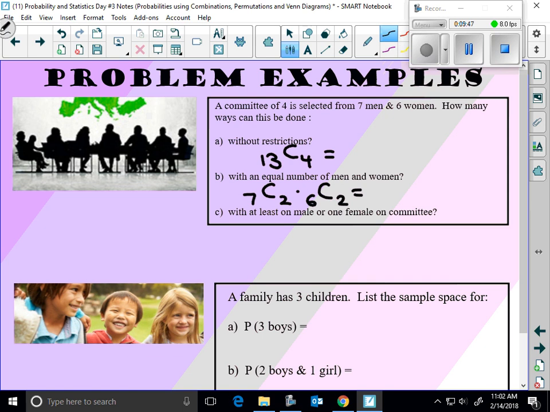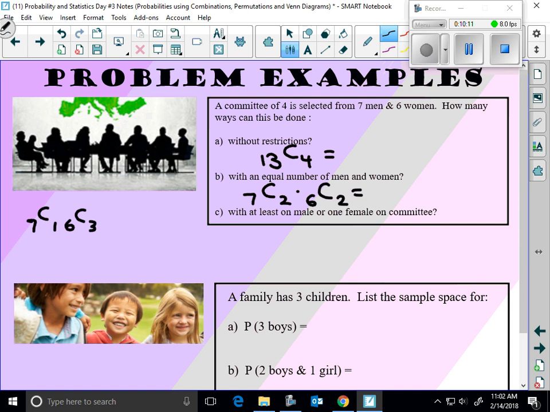This one's interesting. Let's talk first. How would I get a committee of just 1 male and 3 females? 7 choose 1, 6 choose 3.